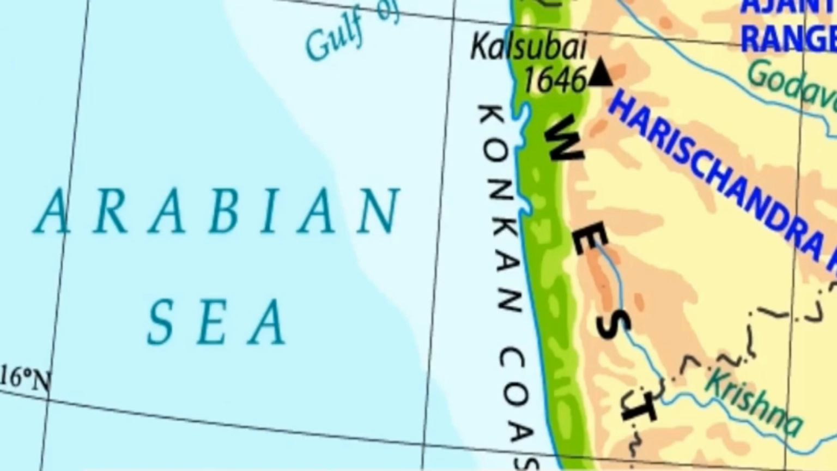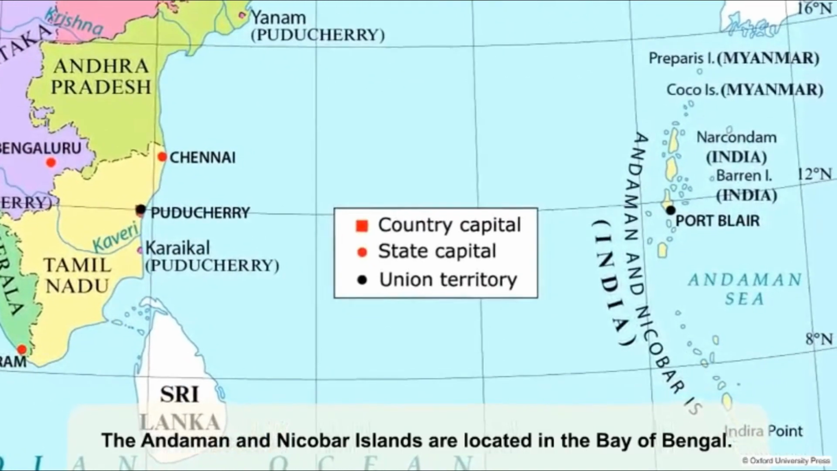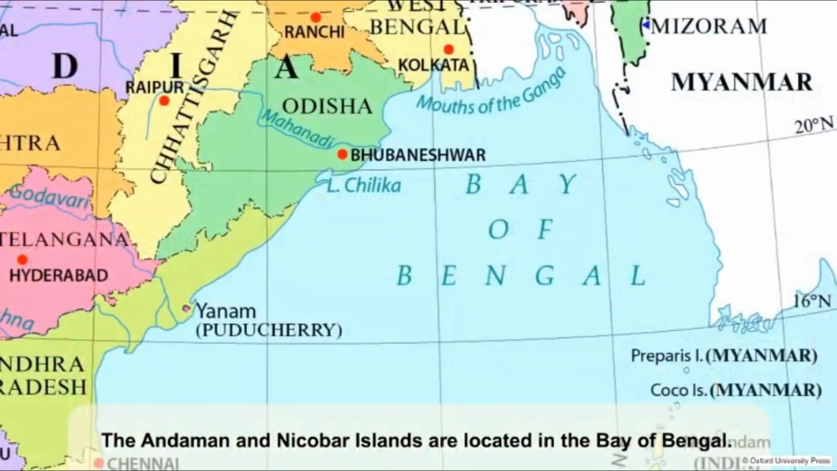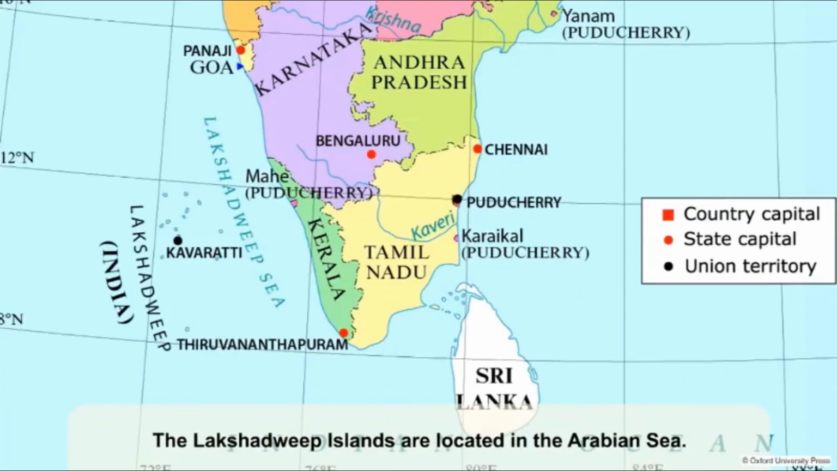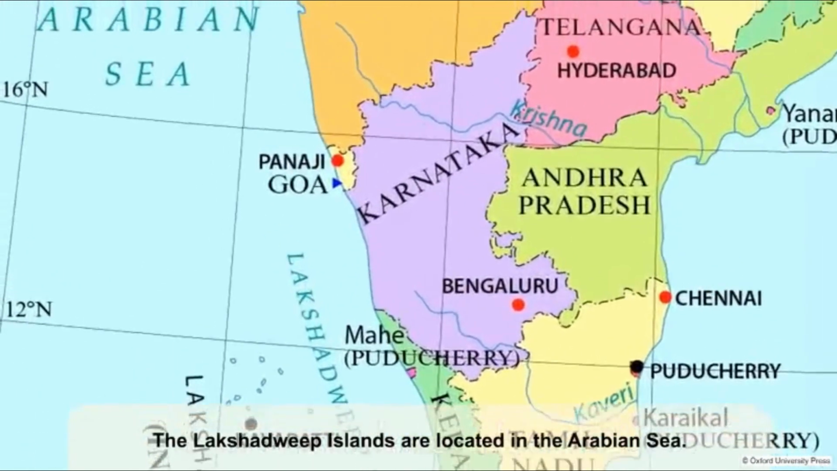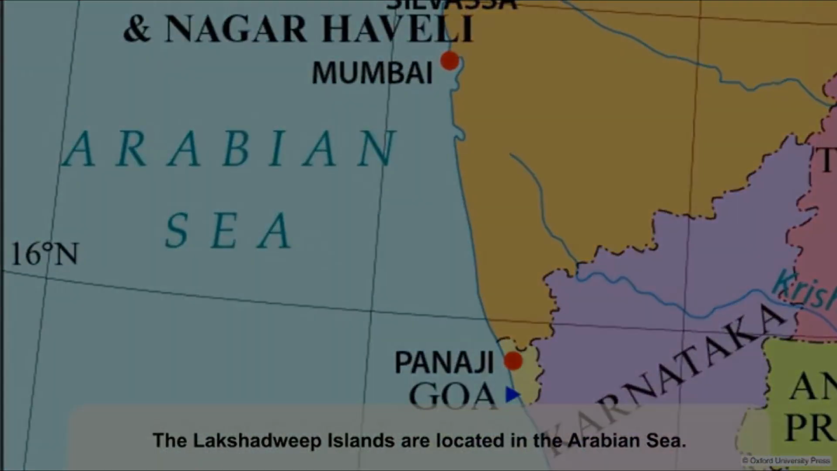There are two main island groups in India. The Andaman and Nicobar Islands are located in the Bay of Bengal, and the Lakshadweep Islands are located in the Arabian Sea.